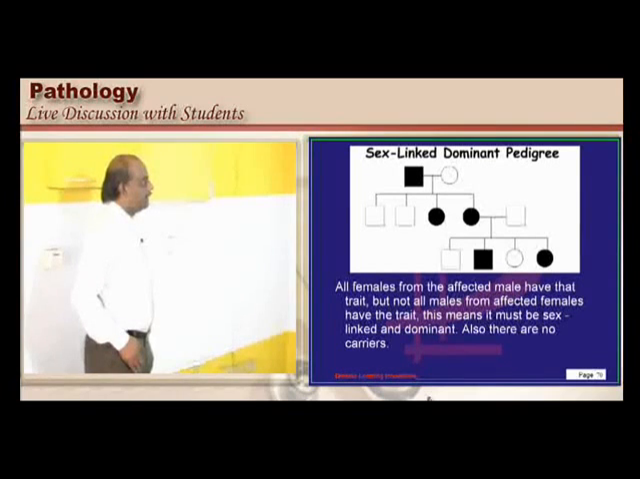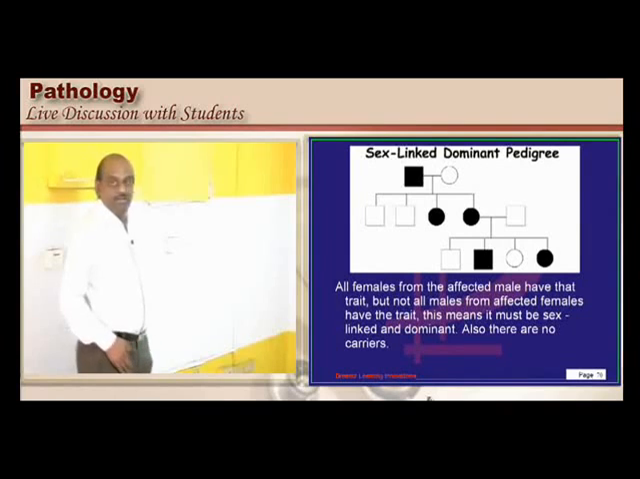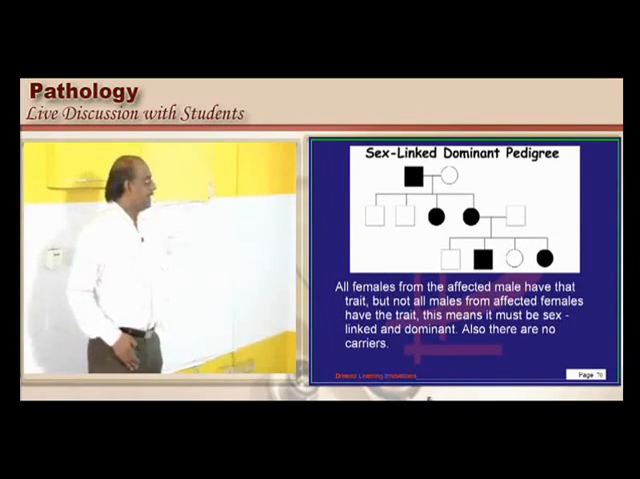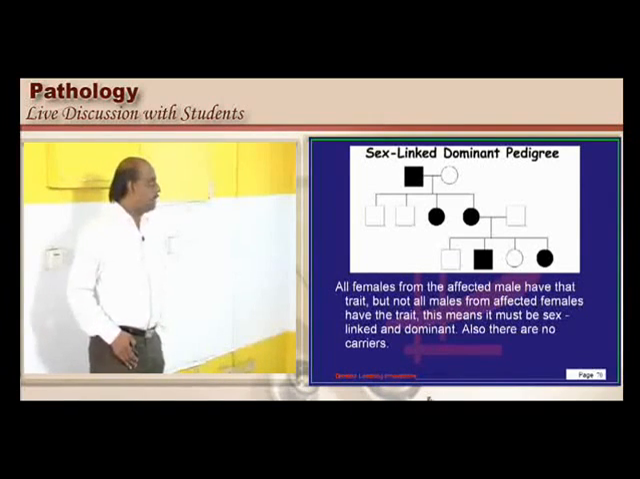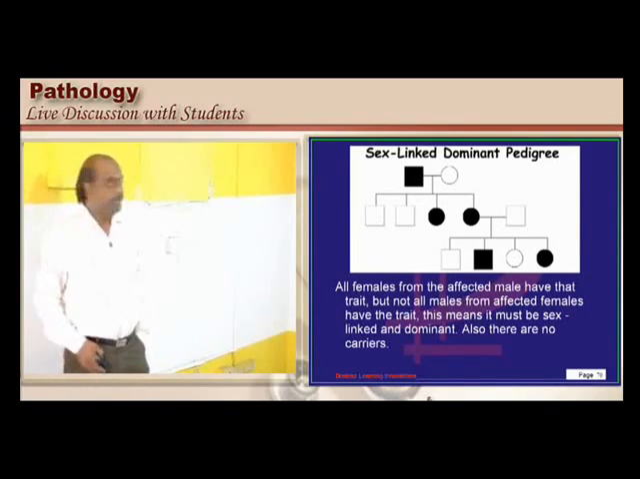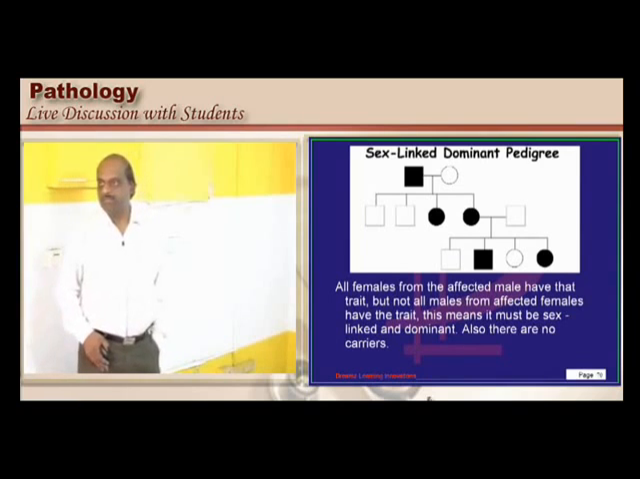If you take the 2 males of this affected female, not all males from the affected female have the trait. So there is some sort of a bias. If the father is affected, then all daughters are getting it. If the mother is getting affected, then all sons are not getting it. So that means it is definitely sex-linked inheritance, not autosomal recessive. I mean, it is not autosomal, and there are no carriers.